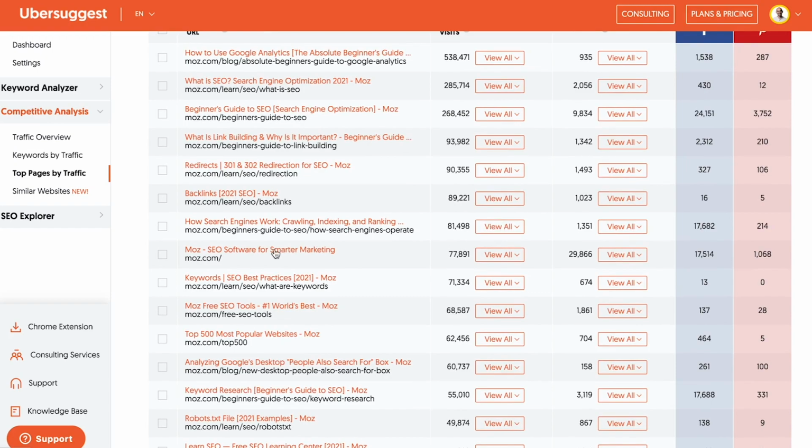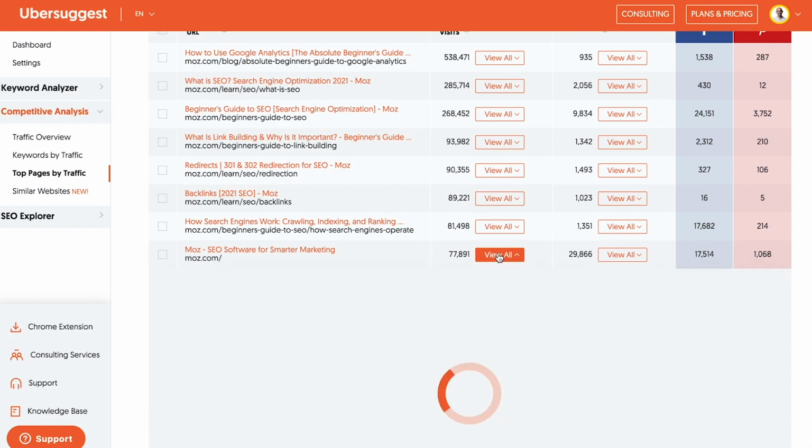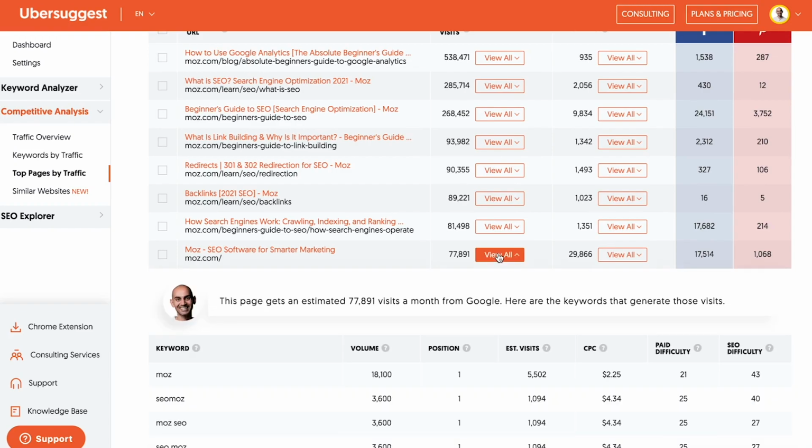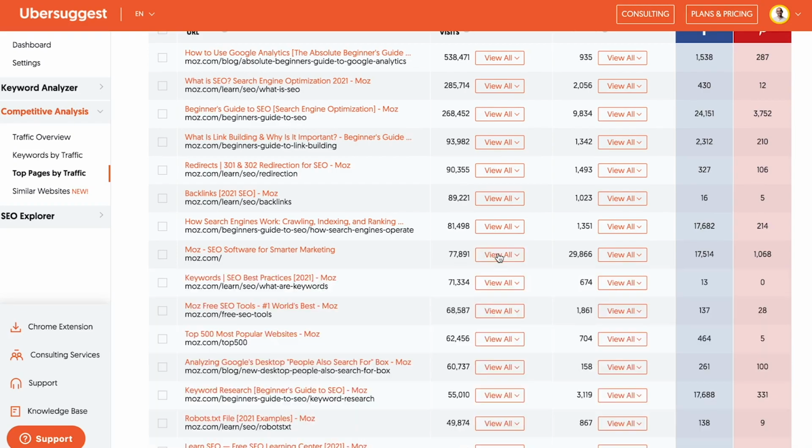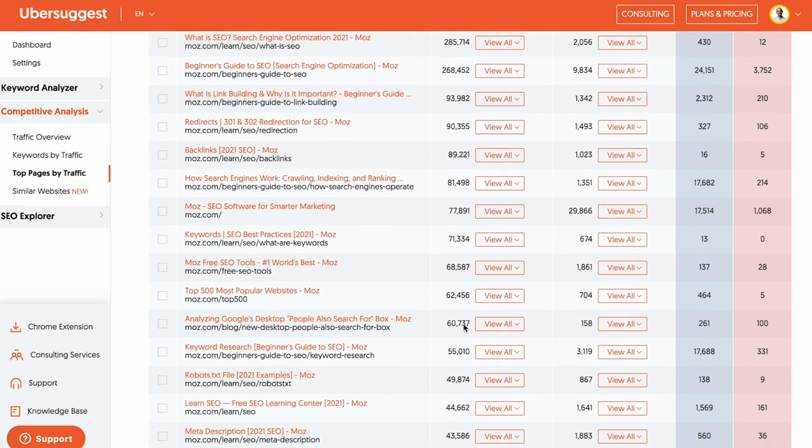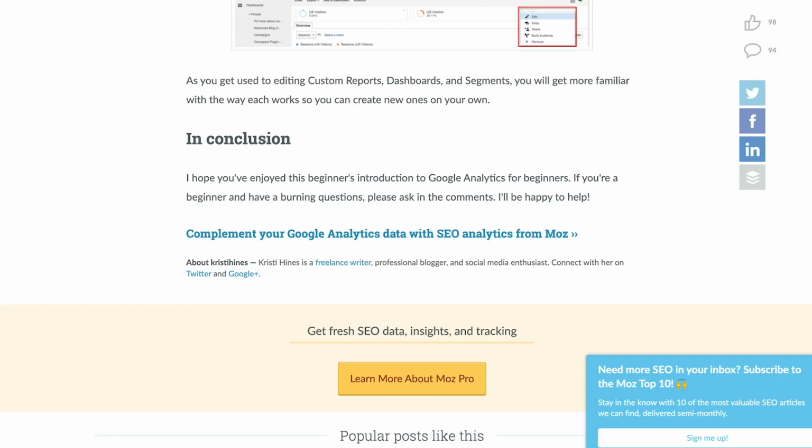Now, when you're going through this process, ignore home pages. As you can see, moz.com, that's the home page, gets a lot of traffic. Bet you their popular term is Moz, SEO Moz, variations of that, which is their name. But you want to look for all the top blog post pages, quote unquote. Sometimes they're in blogs, sometimes they don't have that URL. Anything that's content, it doesn't necessarily have to be a blog post.